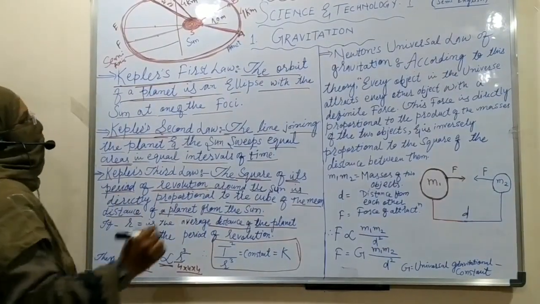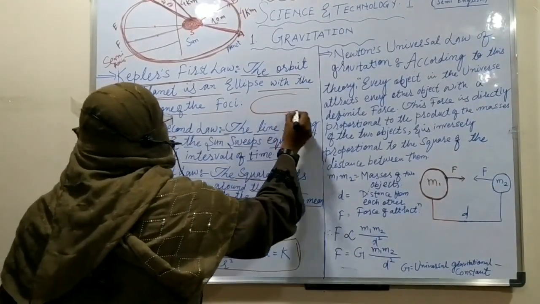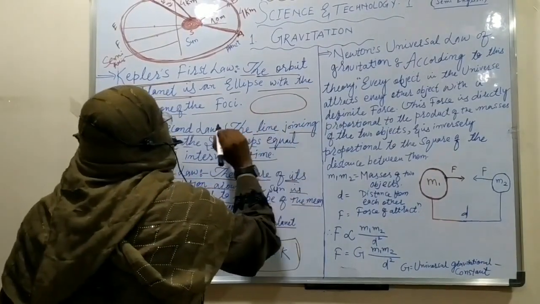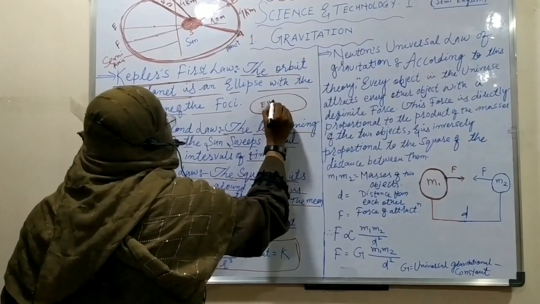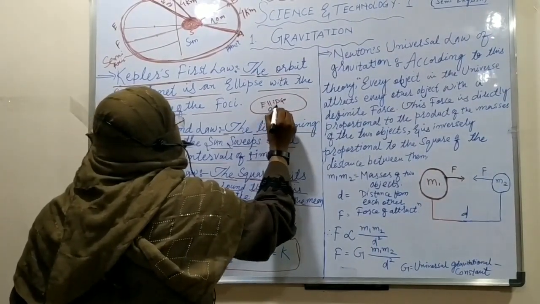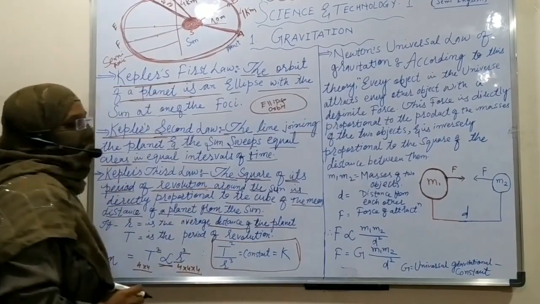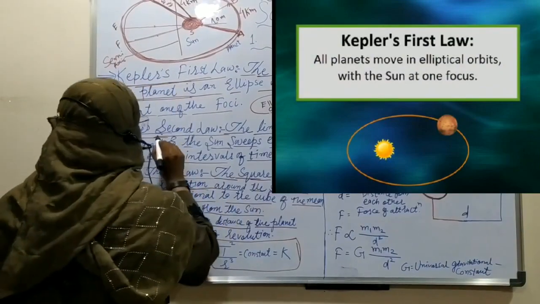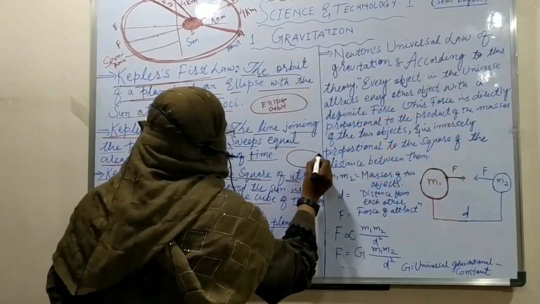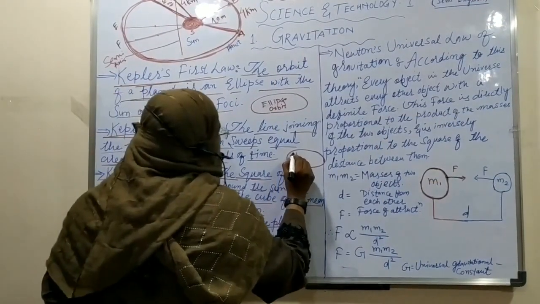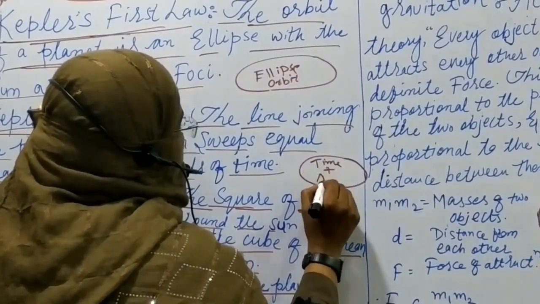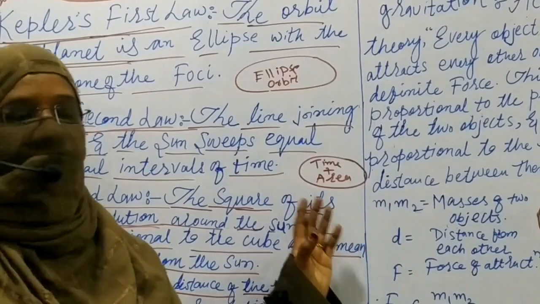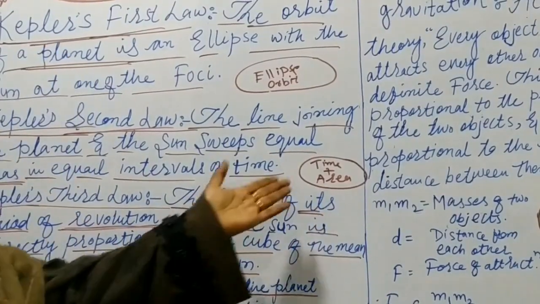We have to memorize these 3 laws. Our first law gives us the information about elliptical shape orbits, that they are not round, they are in the ellipse shape. The second law gives the information about time and area. It says equal area is occupied in equal time.